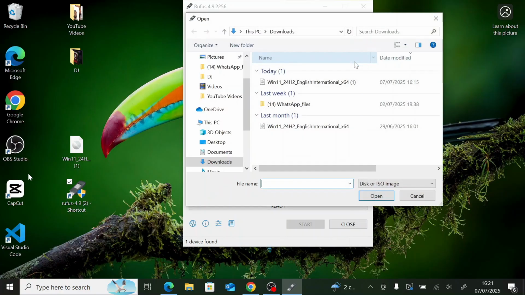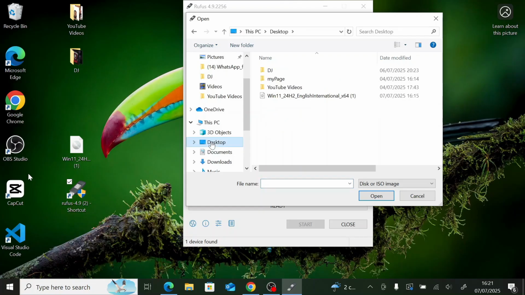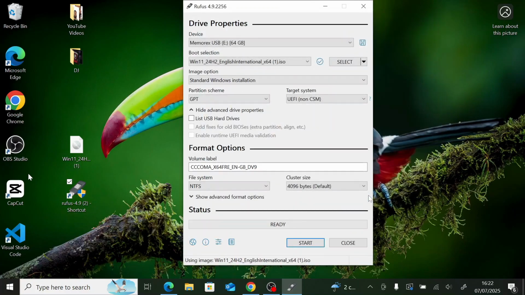So you select where you saved the Windows 11 which you downloaded. You also have to load it inside the bootable USB drive. So you click on it, click open. This is the Windows 11 you have already downloaded.